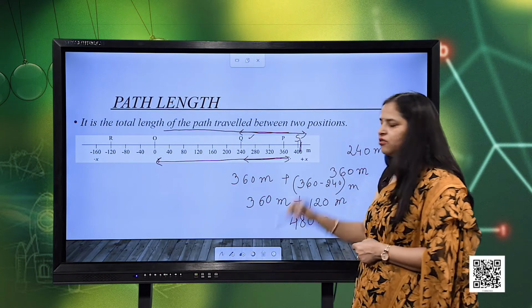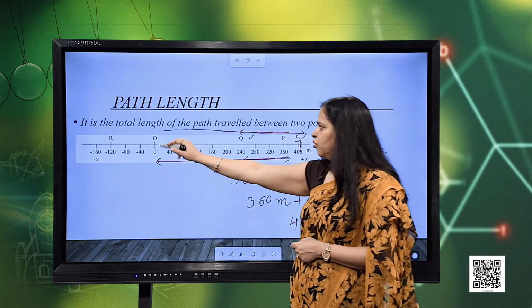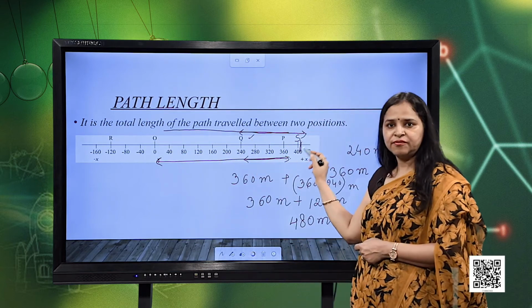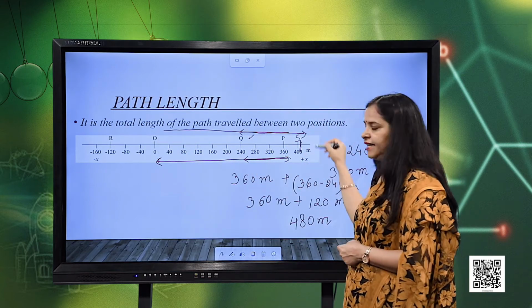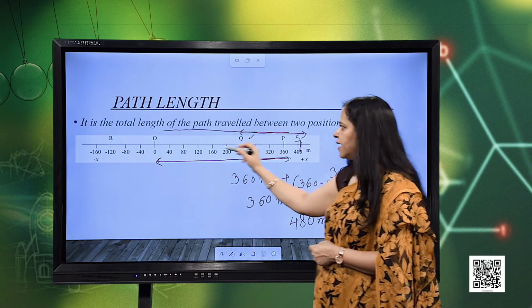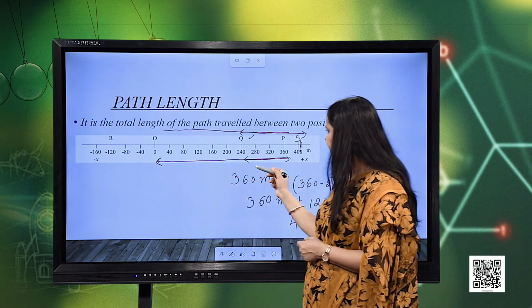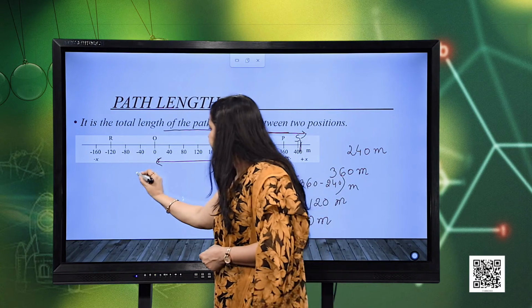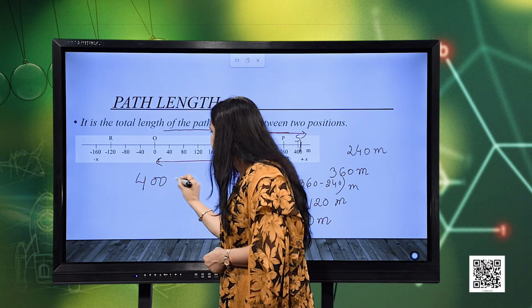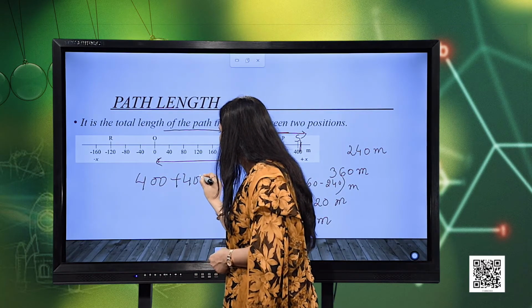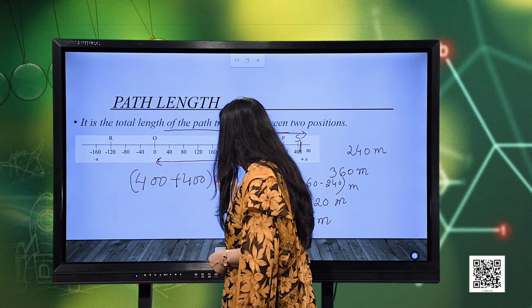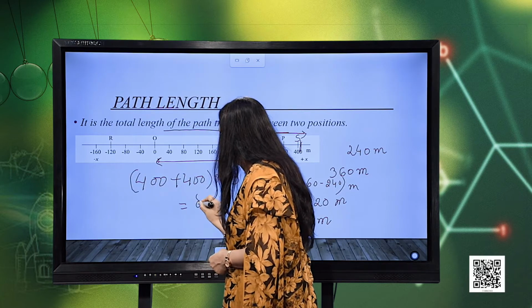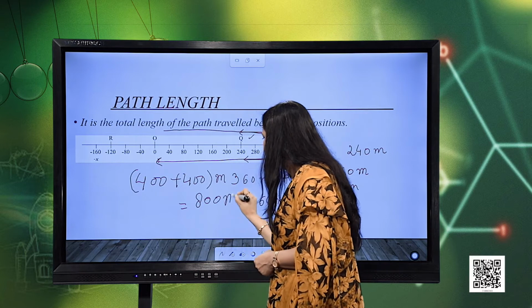S is at a distance of 400 meters. So, it moves from O to S, which is at 400 meters. Again it takes a turn and then again reaches the origin. So, what is the total length? It will be 400 plus 400 meters. So, finally, what is the total distance travelled? The total distance travelled will be equal to 800 meters.